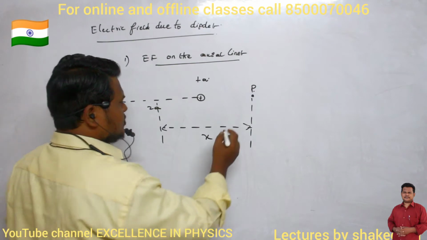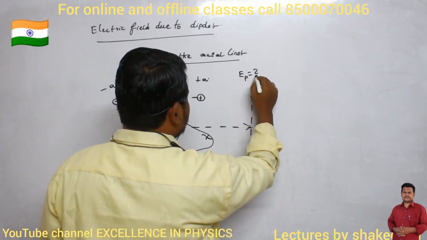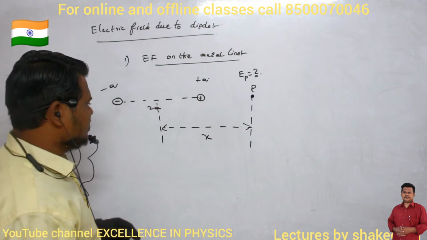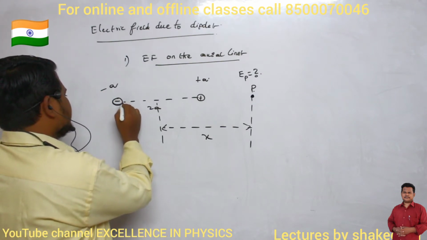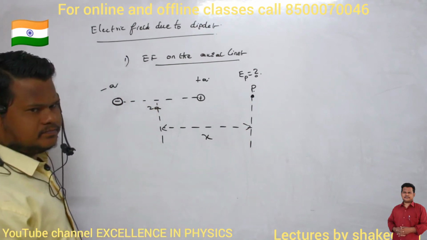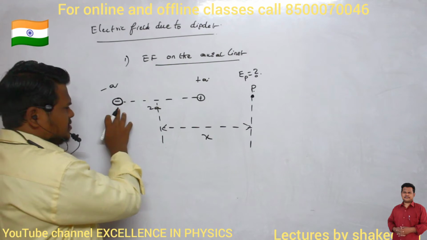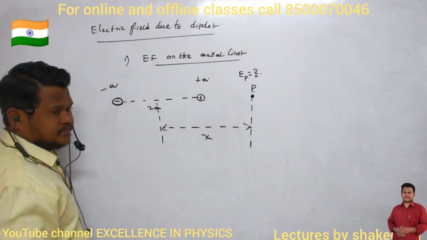So here at point P, I want to calculate the electric field because of both these charges. Now, because of the negative charge, what will be the direction of electric field at point P?